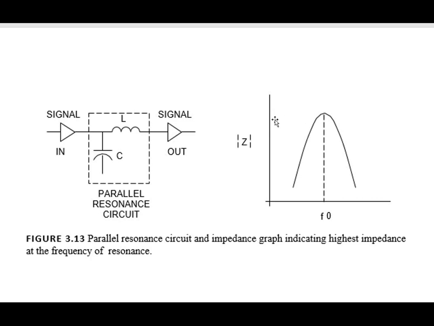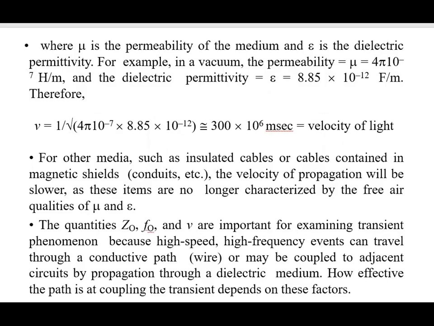The maximum impedance will occur in the parallel resonance condition for f equal to f0, the natural frequency. Again, by increasing the frequency greater than the natural frequency, the value of impedance decreases, as shown in the graph. So this is the parallel resonance circuit and impedance graph indicating highest impedance at the resonant frequency.